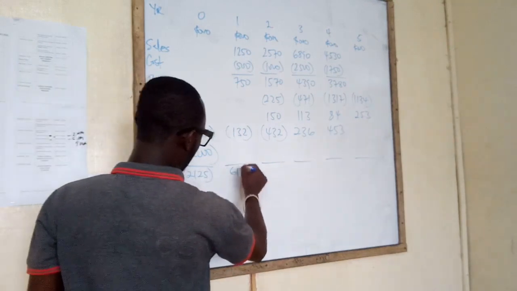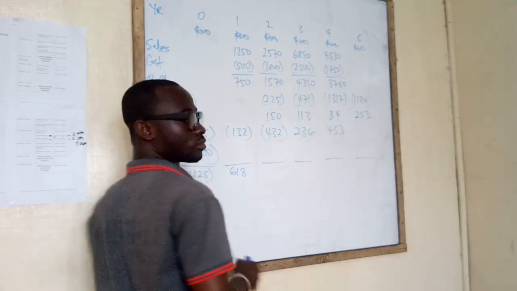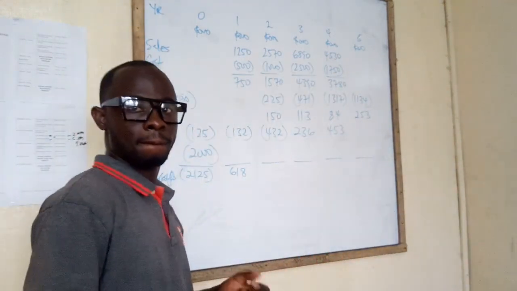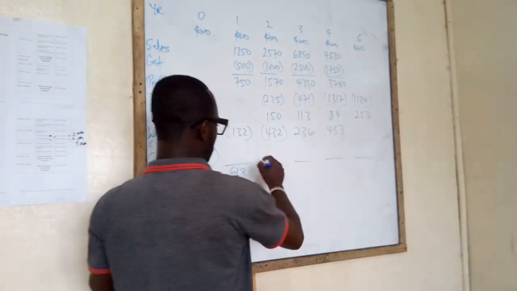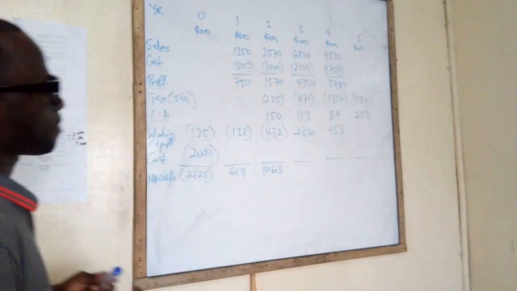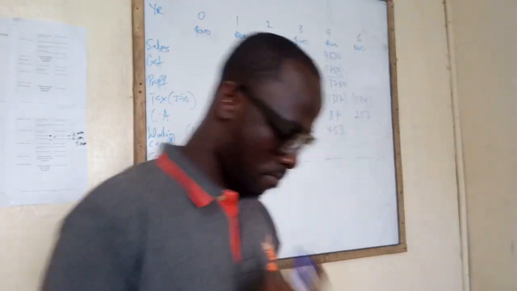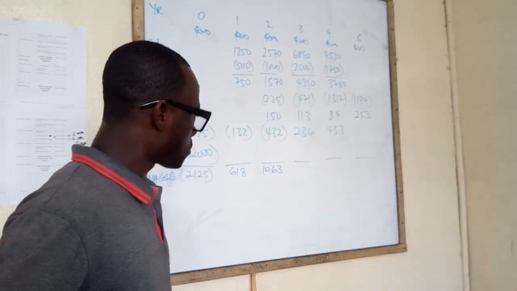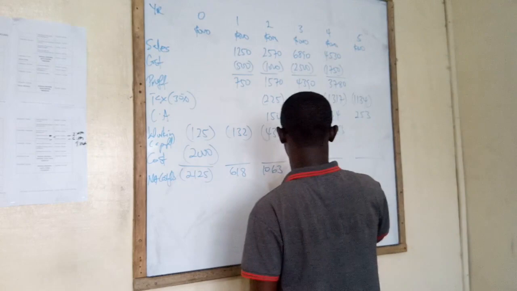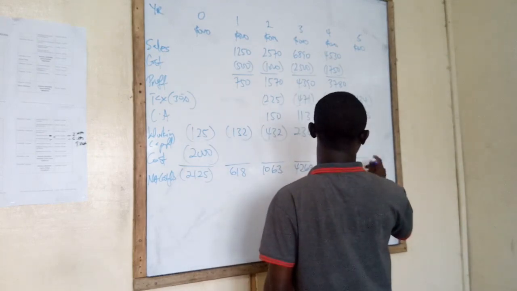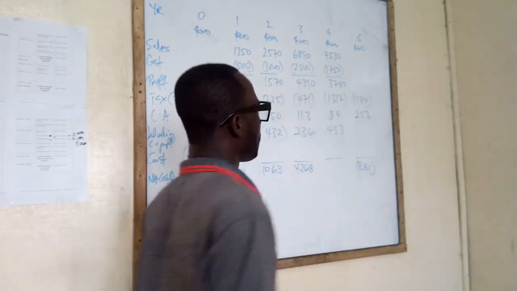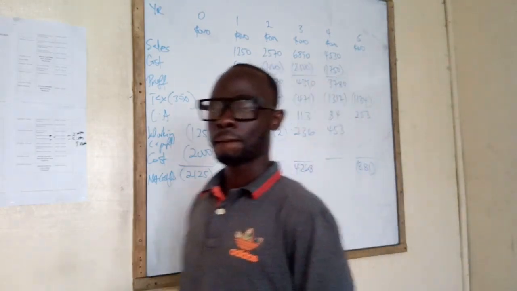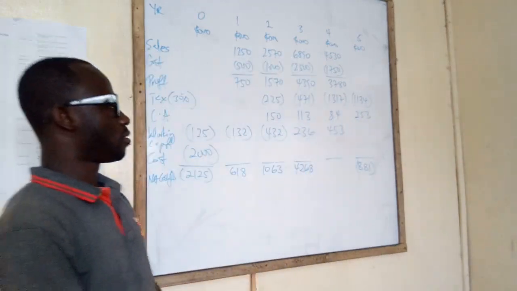618. Year 5. 4268. No, the third year. 4268. 881 negative. 3,000.